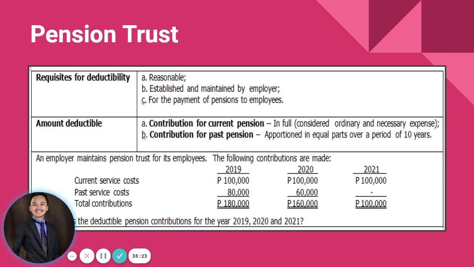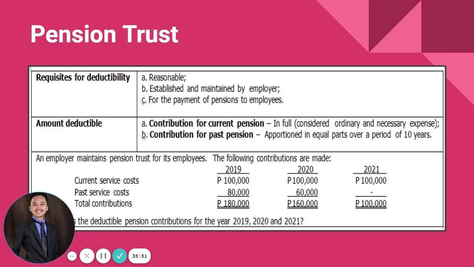Okay? Example, we have an employer that maintains a pension trust for its employees having the following contributions for 2019, 2020, and 2021. So it has current and past service cost, no? Compute for the deductible pension contributions for each year. So for 2019, pila ang atong deductible pension contribution?